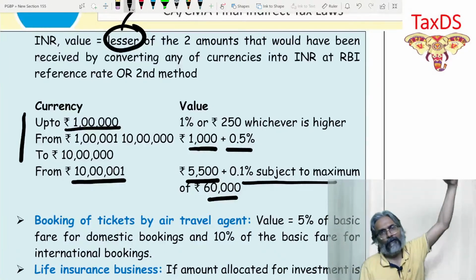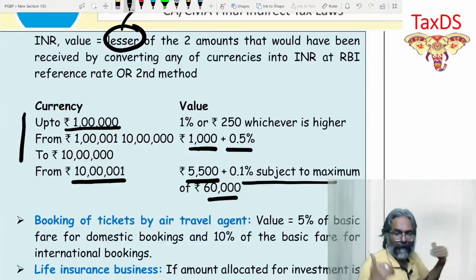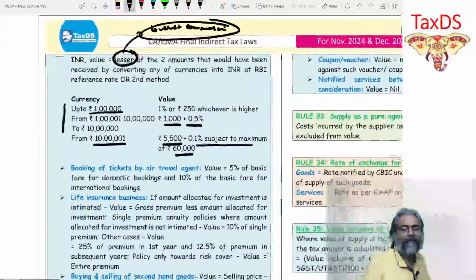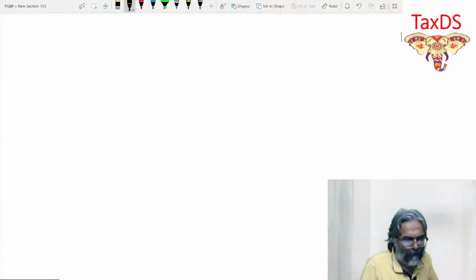First method is already told to you. That is the one case. And second one is this. This is how, students, the forex has to be considered. On that note, students, let's take up that question.